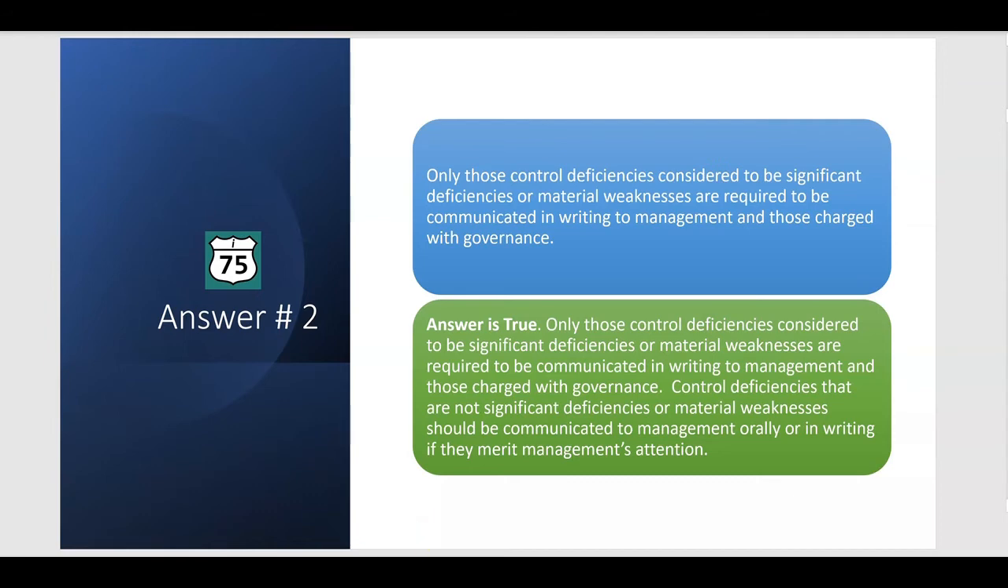They're not the same people, are they? Management tends to be your officers, and those charged with governance tend to be your audit committee or your board of directors if there's no audit committee. What do we say about those control deficiencies that are not significant deficiencies or material weaknesses? They should be communicated to management, orally or in writing, if they merit management's attention, and they wouldn't be communicated to governance at all. Because those control deficiencies are just not important enough in the auditor's professional judgment to bother governance with.